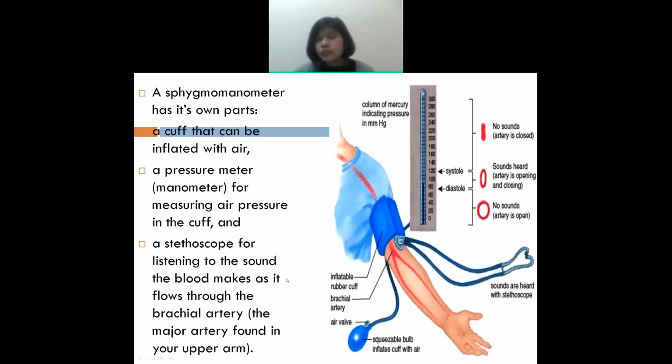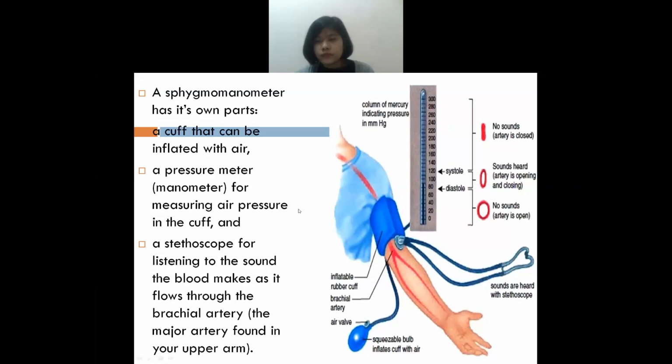Okay, and as you make the air valve loose, what will happen? Even the puffiness on this side will start to decrease, and you can turn off the sphygmomanometer. Okay, in that way you can measure BP.